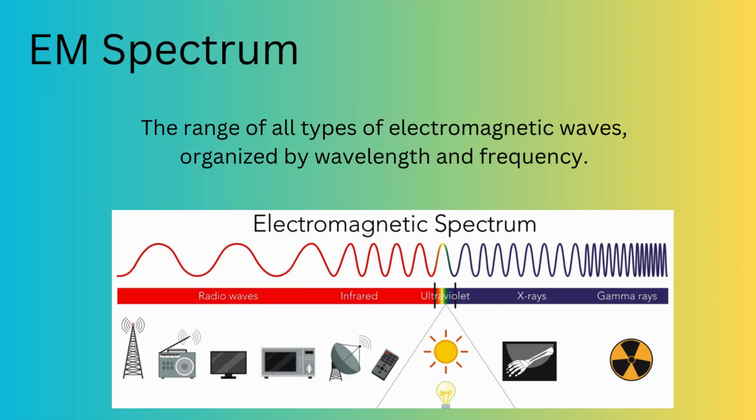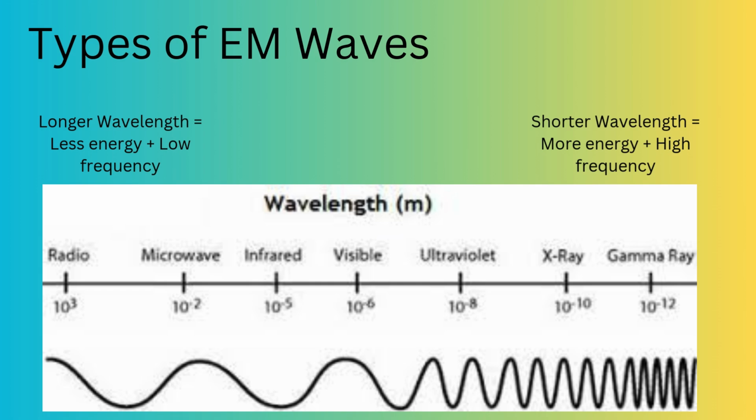The electromagnetic spectrum is a range of all types of electromagnetic waves, organized by wavelength and frequency. The types of EM waves can include radio, microwave, infrared, visible, UV, X-ray, and gamma rays. The energy and frequency of these waves are determined by its wavelength. A longer wavelength results in a lower frequency and lower energy, for example, radio waves. A shorter wavelength results in a higher frequency and higher energy, for example, gamma rays.